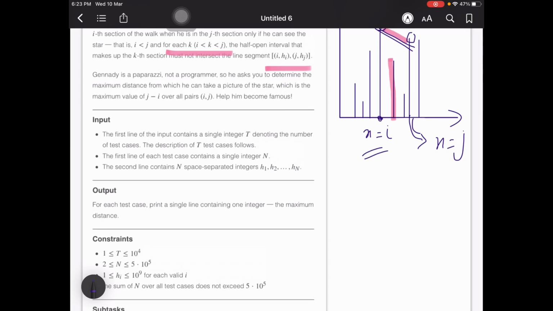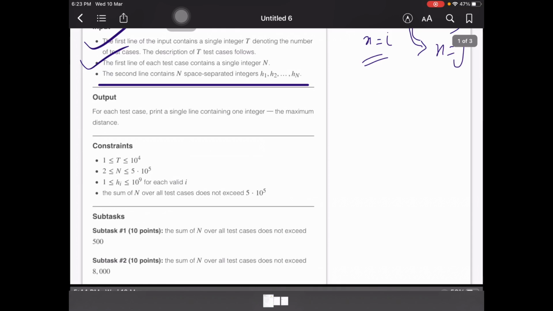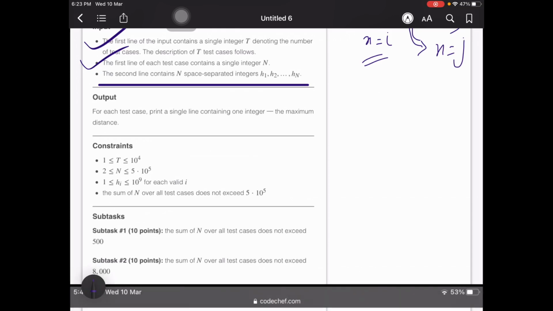So let's quickly take a look at the test cases and then we'll see through the examples. The first line of the input says the number of test cases, then the integer n, and then the heights are given accordingly. In the constraints, this is very important: n is 5 into 10 to the power 5.